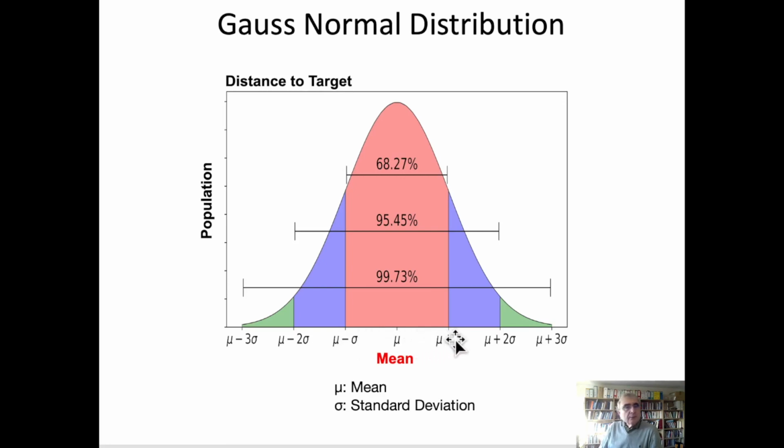If we look at this area, we have 95% of the population which is measured between the mean minus 2 standard deviations and the mean plus 2 standard deviations.